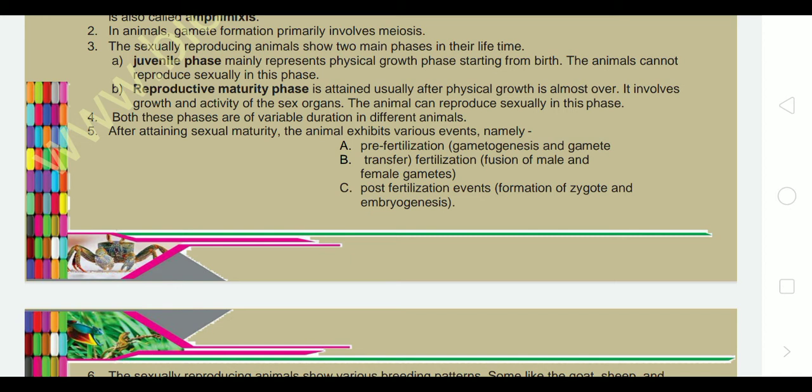After gamete transfer there is the second event, fertilization, where the fusion of male and female gametes takes place. And the third one is post-fertilization events: because of the fusion of two gametes, formation of zygote takes place, and the zygote divides and redivides and forms an embryo,